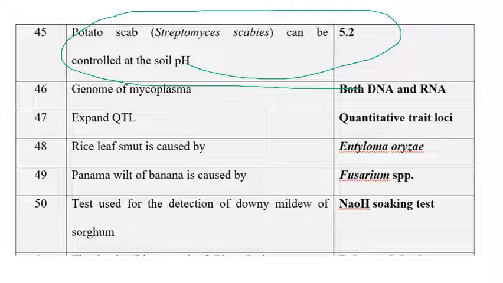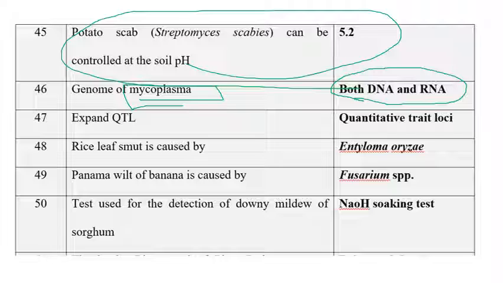So the next one is genome of mycoplasma, in the sense phytoplasma. There is nothing to worry. The phytoplasma contains both the DNA and RNA as a genetic material. Not only phytoplasma but also spiroplasma contains both the DNA and RNA as a genetic material.